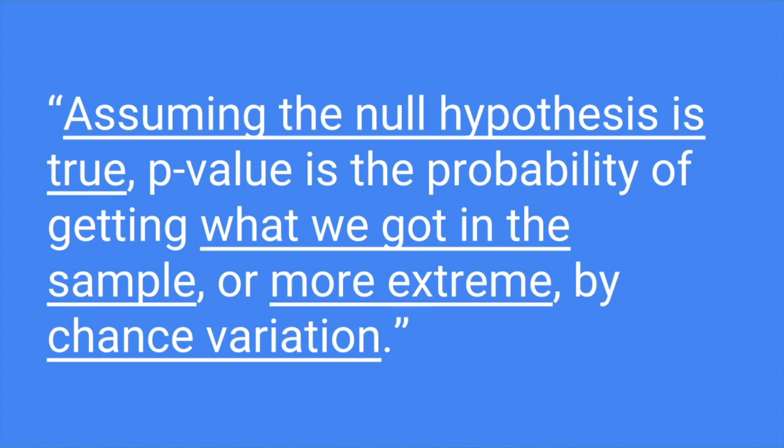Assuming the null hypothesis is true, our p-value is the probability of getting what we got in the sample or something more extreme by chance variation. So I'm going to just kind of draw a little picture showing you what I mean by this. When we do a hypothesis test, we are always starting out assuming that our null hypothesis is true.